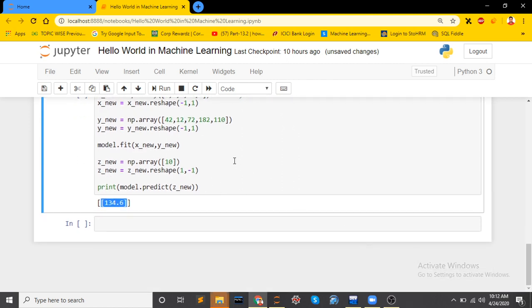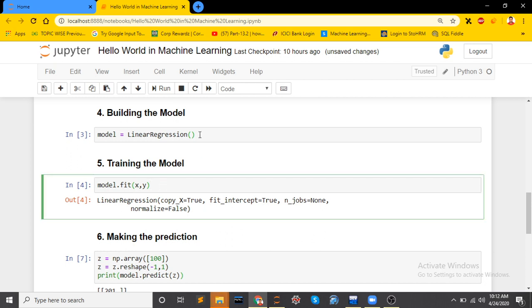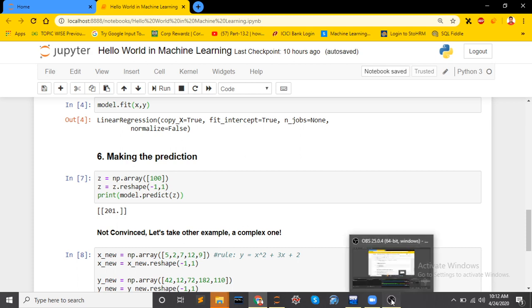Fine. I hope it has given you a basic idea about machine learning, what is input, what is output, what is the output of machine learning, and how prediction happens. So this was the hello world in machine learning.